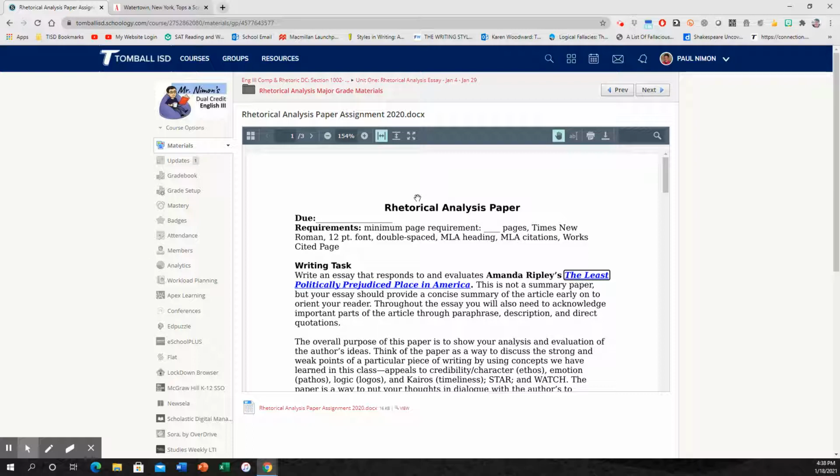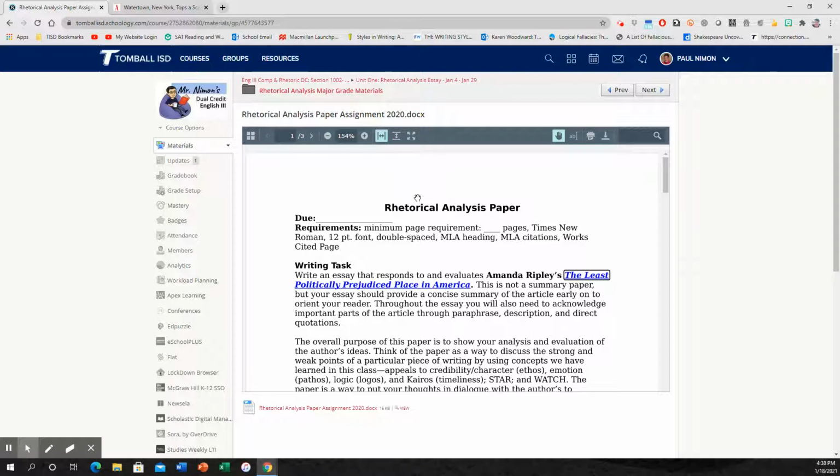So basically, you're going to identify the author's claim. Then you're going to identify examples of the 4 appeals. And then you're going to point to whether or not those examples of the 4 appeals in her article help or hurt her overall claim.